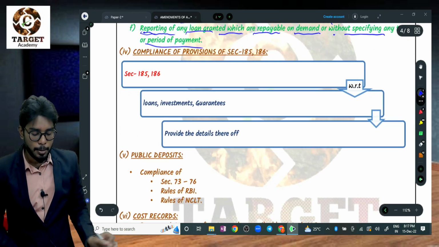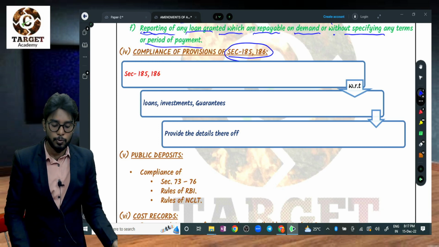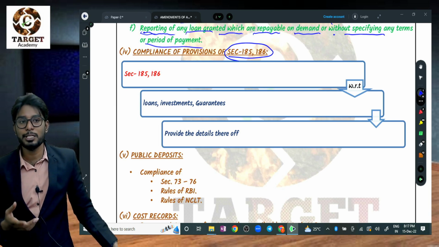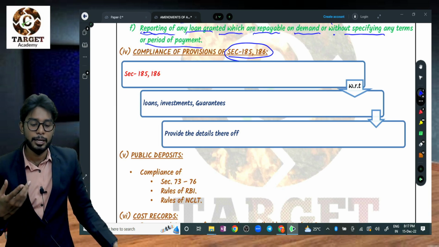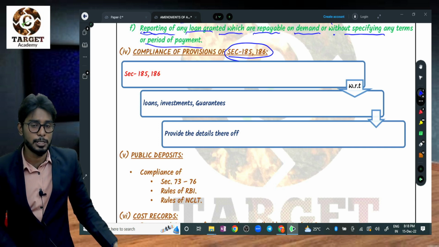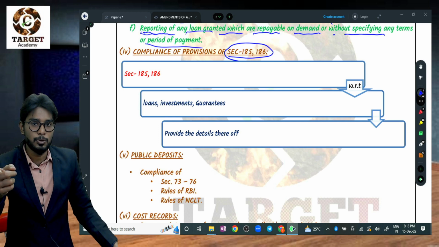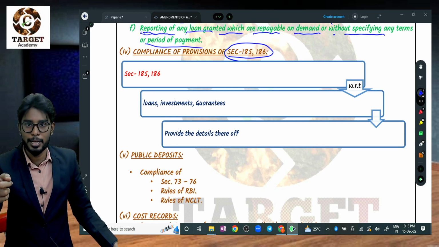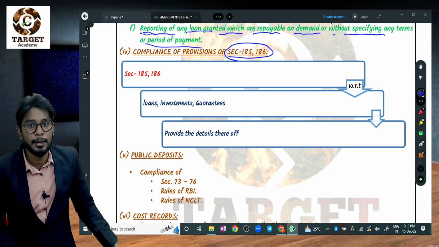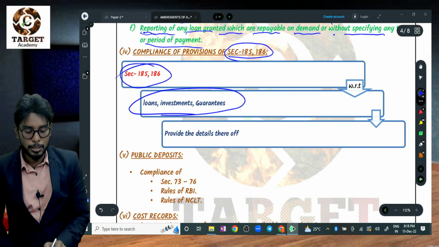Next, the fourth clause, compliance of provisions under sections 185 and 186. What are 185 and 186? While you are making loans to other parties, investing in other companies, or giving a guarantee for a loan taken by other parties, it is a very serious thing, because those are the funds of the company they are diverting. Giving a loan to another party means diversion of funds. Investing in another company means diversion of funds. Giving a guarantee for another company is a very risky thing. It is taking an indirect loan. If the party does not pay the loan, if they have made any default, then the company has to pay. That's why these three things are very serious. That's why the Companies Act mentions sections 185 and 186.